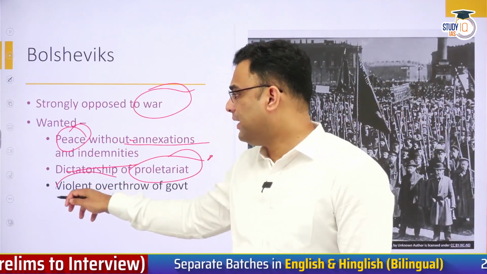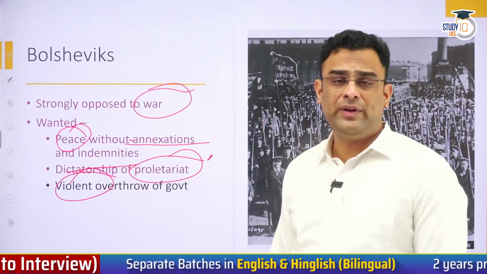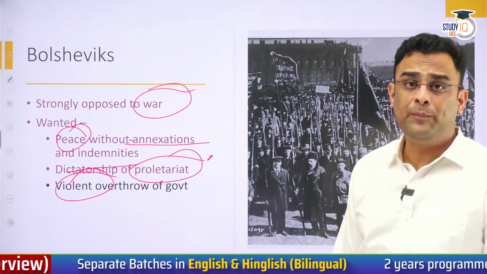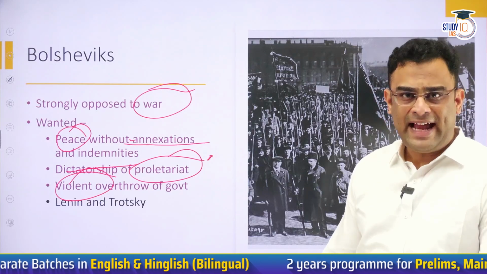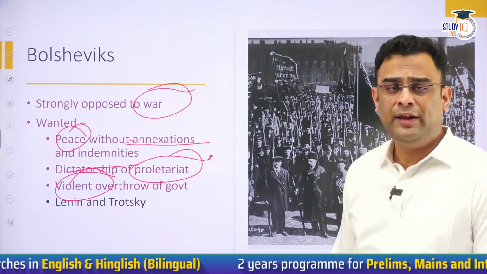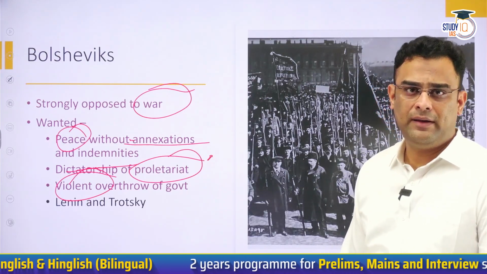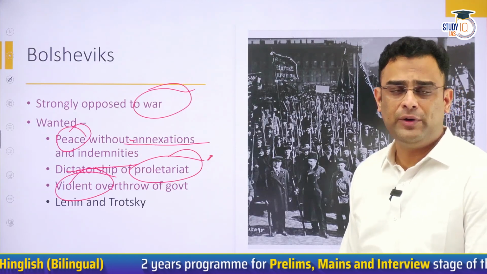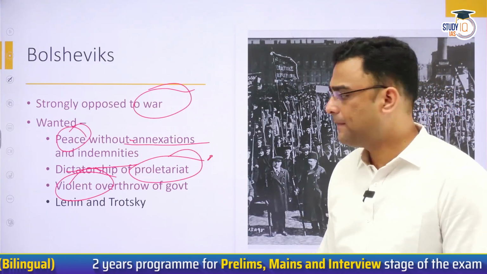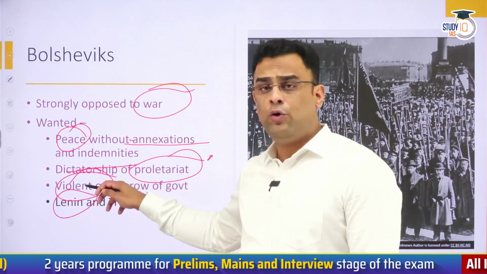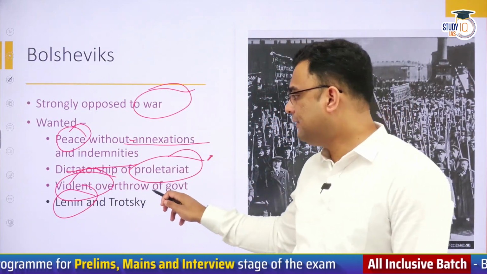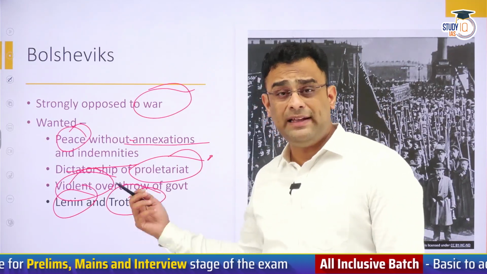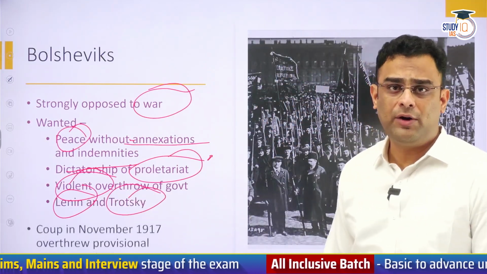For this reason, they violently overthrew the government. They took control of important government institutions and all of a sudden, they attacked the government and ended the rule of the moderate communist government under Mensheviks. Lenin, who secretly came back to Russia from his exile, and his deputy Trotsky led this violent overthrow of the moderate government.